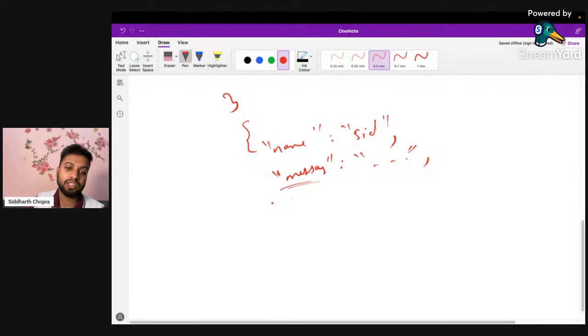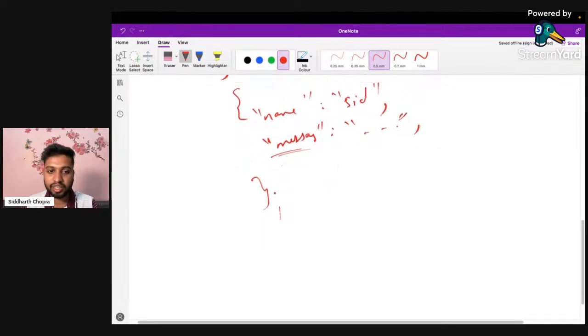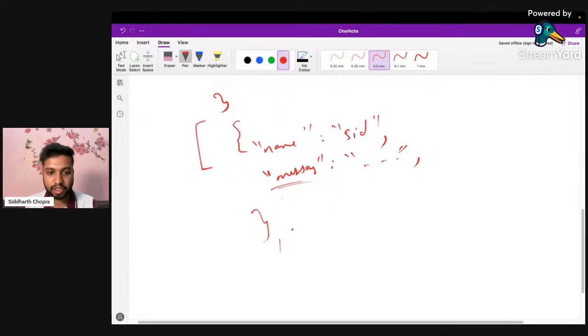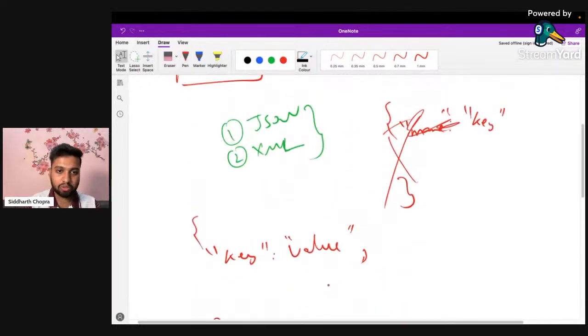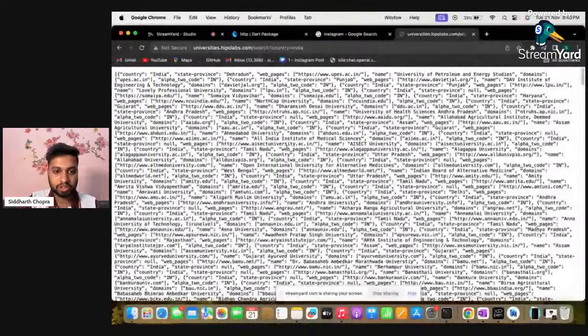I can't have another key with the name message, because then we will not be able to fetch it. So this is how JSON is written, and we can have multiple names and messages, separated. We can even create a list format and have multiple items inside the JSON. If it is not clear to you, we will repeat this concept, so don't worry.